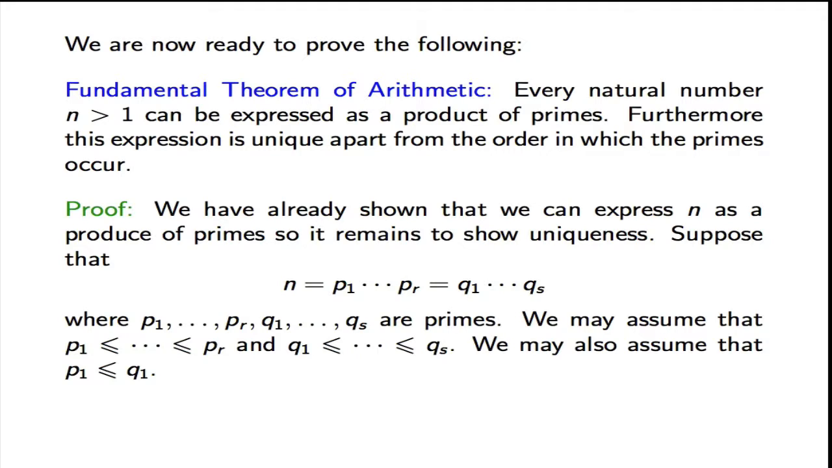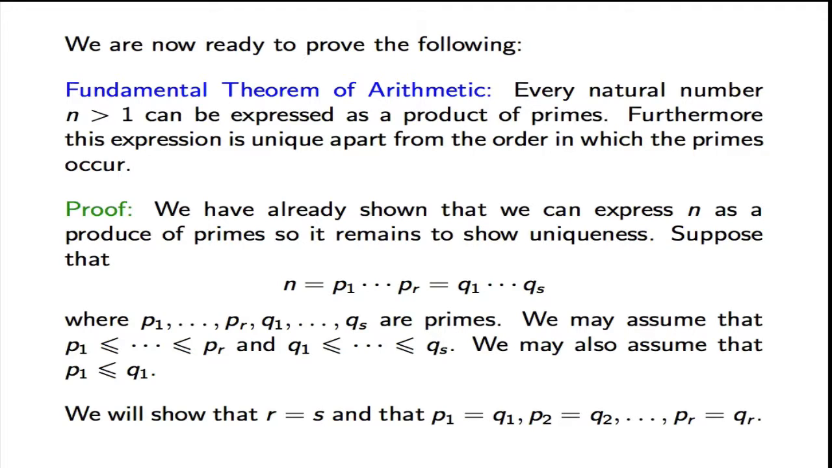And we may assume this because what we are claiming is uniqueness up to order, so we can reorder them at will. And we also assume that p1 is less than or equal to q1, which we can again do because we have two expressions here. We can take any one we want as the first expression. Okay, what's our aim here? Our aim is to show that these two expressions are actually the same. And to show that they are the same, we need to show that r is equal to s, and that p1 is equal to q1, p2 is equal to q2, all the way up to pr being equal to qr.